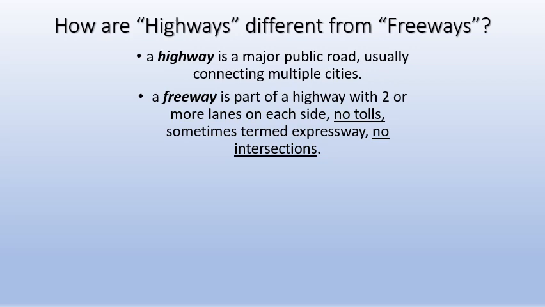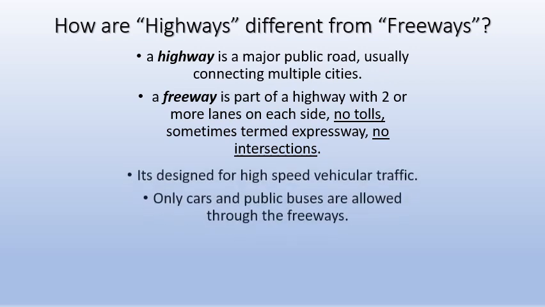A freeway is a part of the highway which has two or more lanes, but it has no tolls and no intersections. When you go through a highway, there are sometimes smaller roads which connect to the highway from nearby villages. But in a freeway, there are no connecting roads, no intersections, no tolls, no stoppings. It's just a fast, free road, and that's why it's also called an expressway.